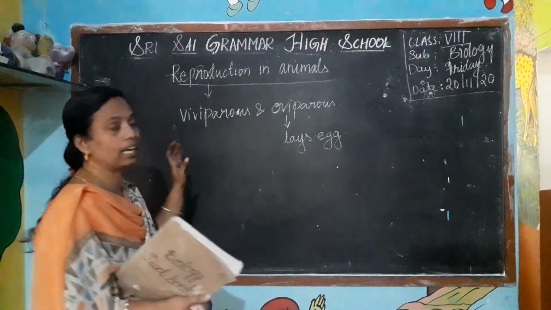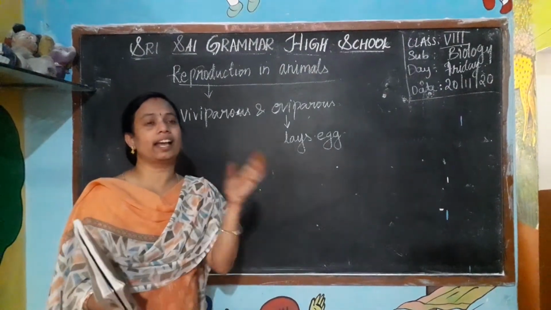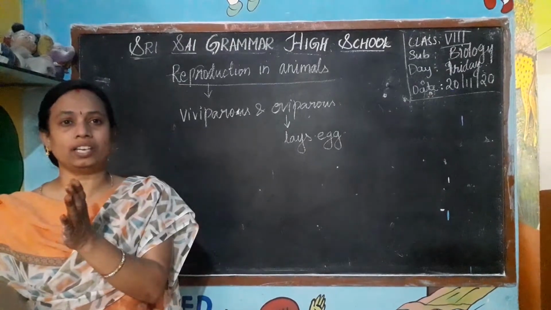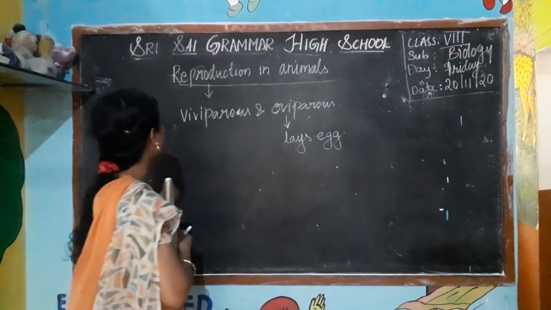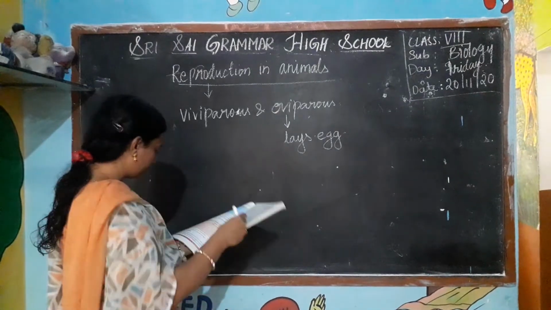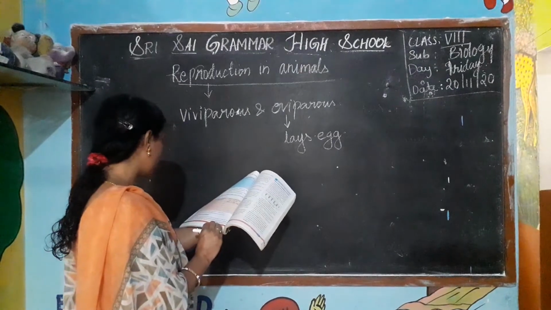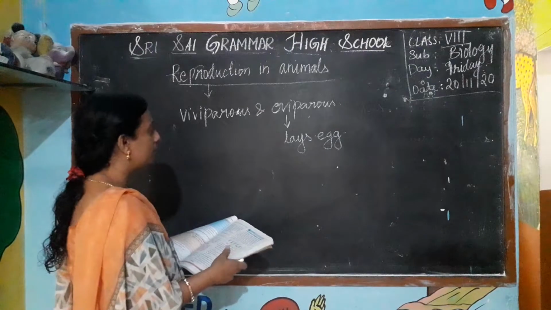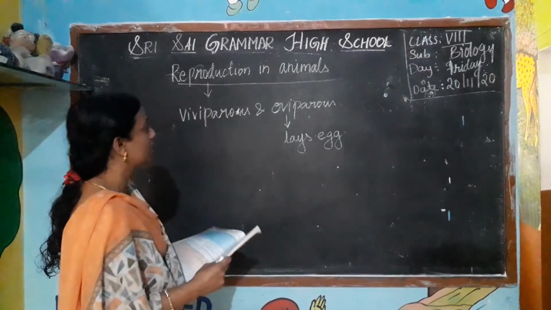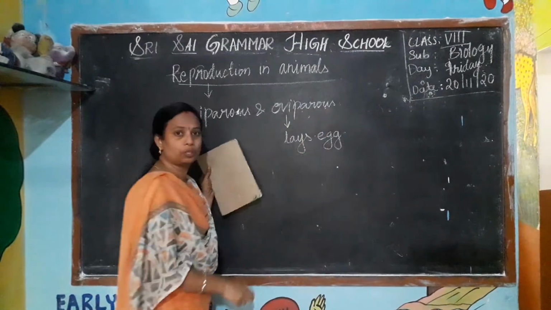By seeing this, we can say which animals lay eggs and which animals give birth to young ones. The animals that lay eggs do not have the epidermal hair or the external ear. Such animals are known as oviparous.